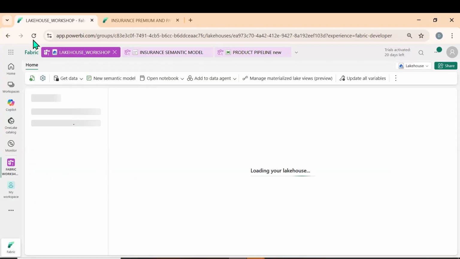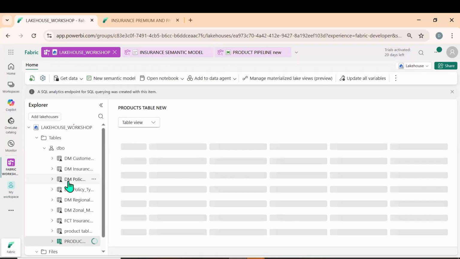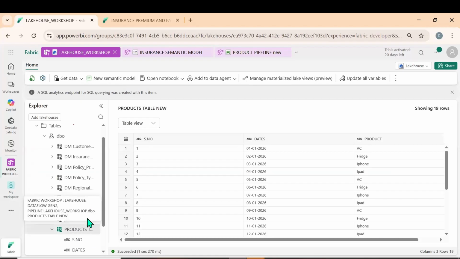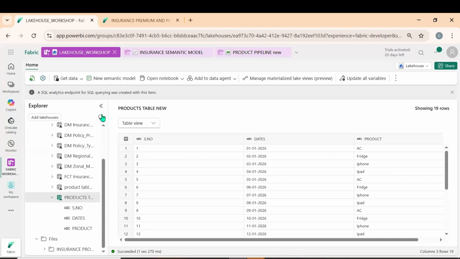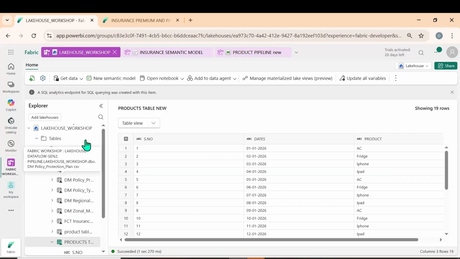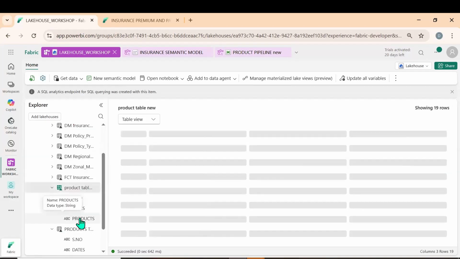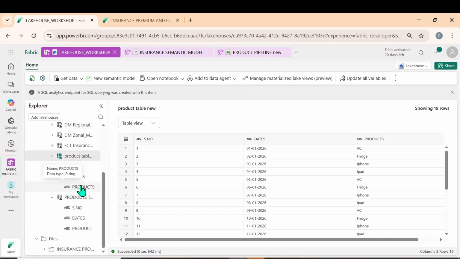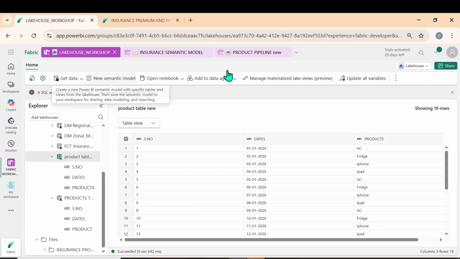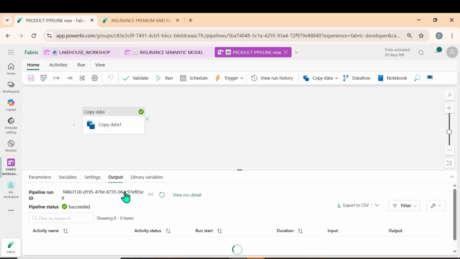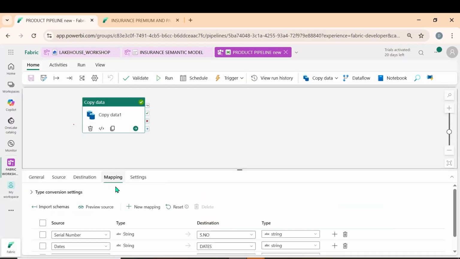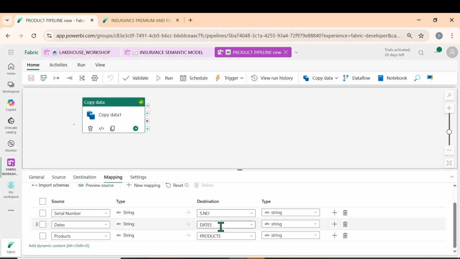Okay, so I can refresh it. It is loading. Under the product, we can see the SN number, not the dates, I think. Let me refresh. Yeah, products table with small letter. Yeah, now you see. Okay, did we write the same thing? Products and product, dates and product. Yes, we made the same thing, dates and products.